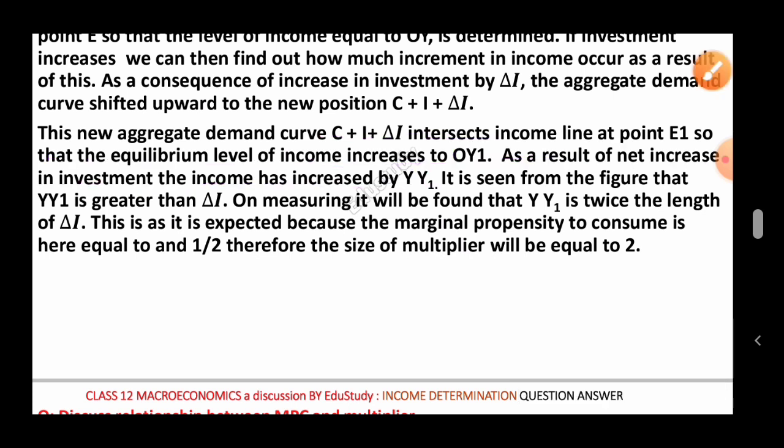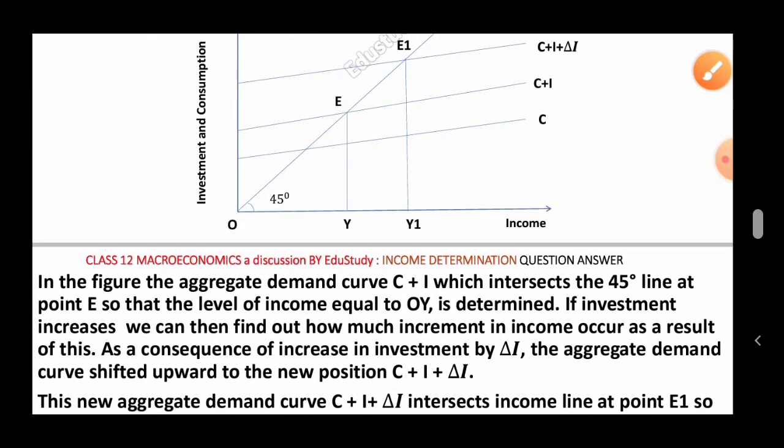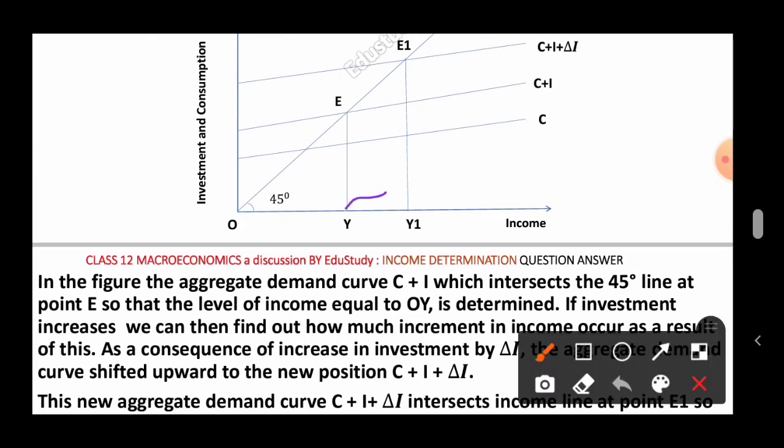So what is the increment in the income? This part is the increment in the income, which can be denoted by Y Y1, and this line segment is the increment in the income.